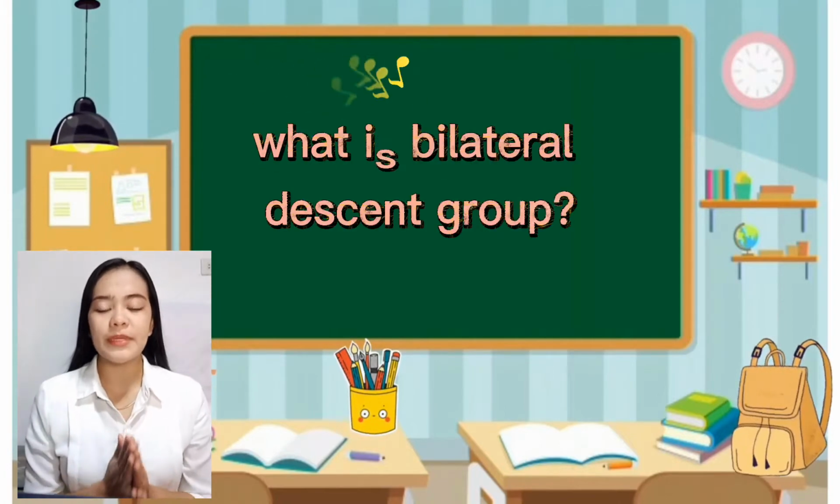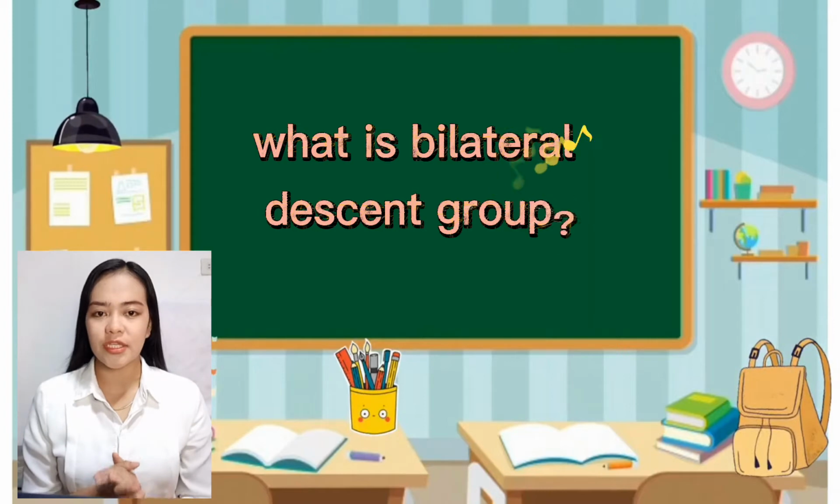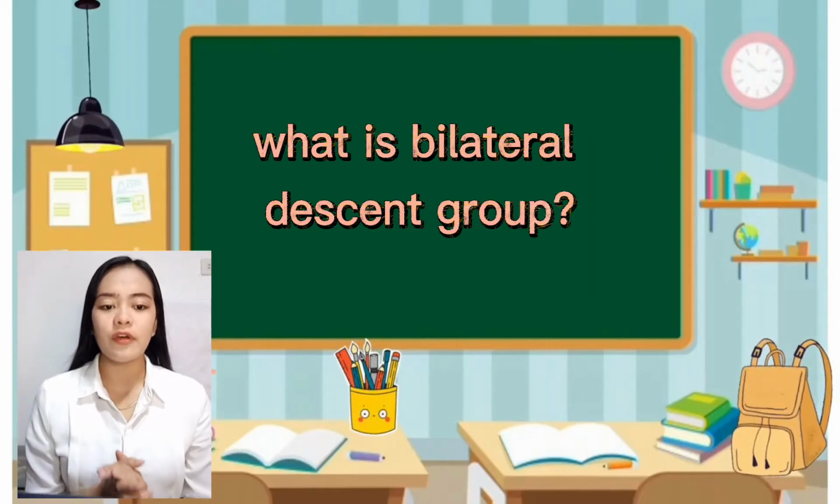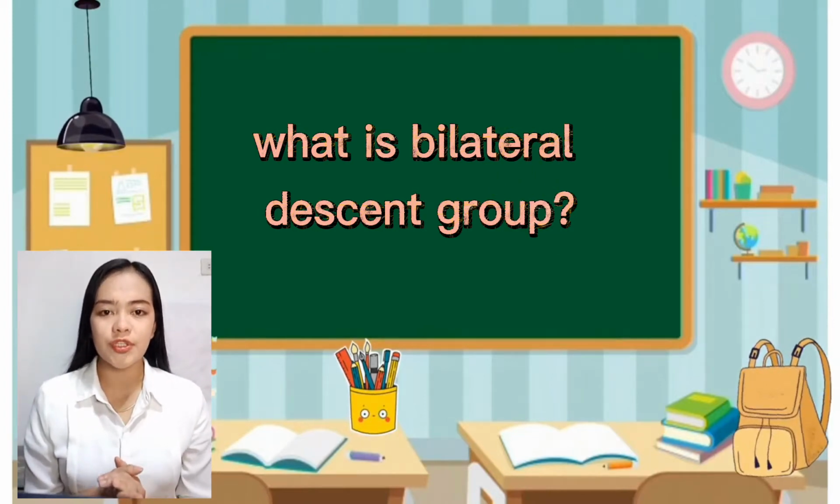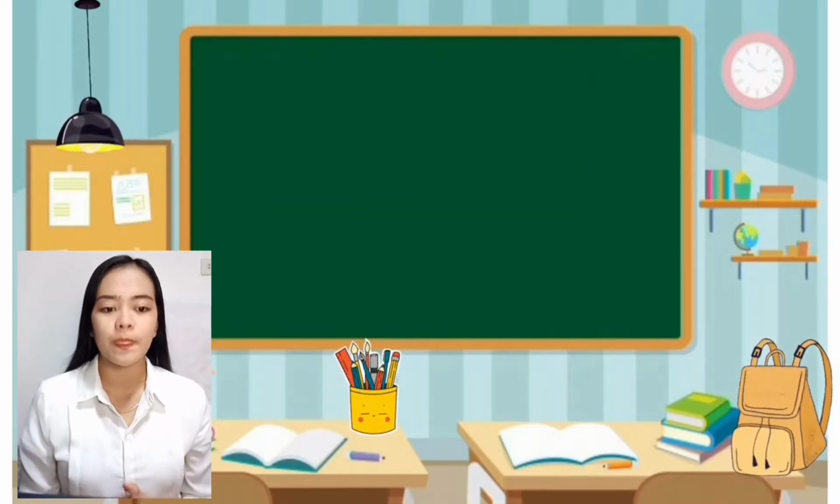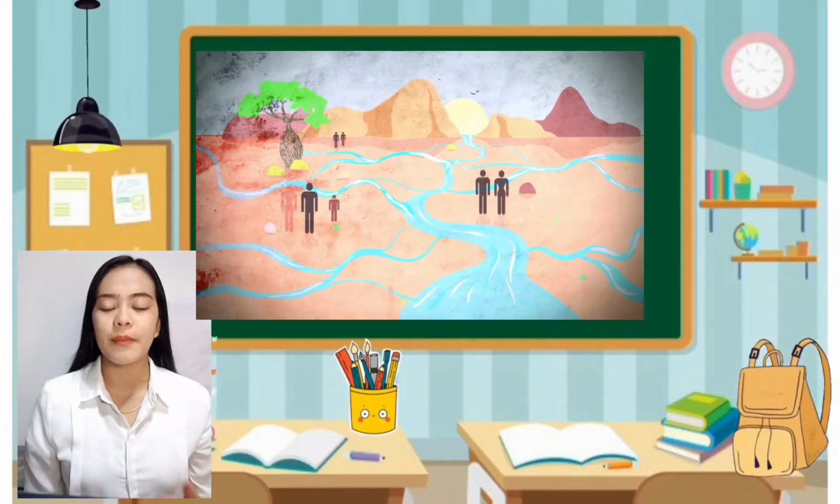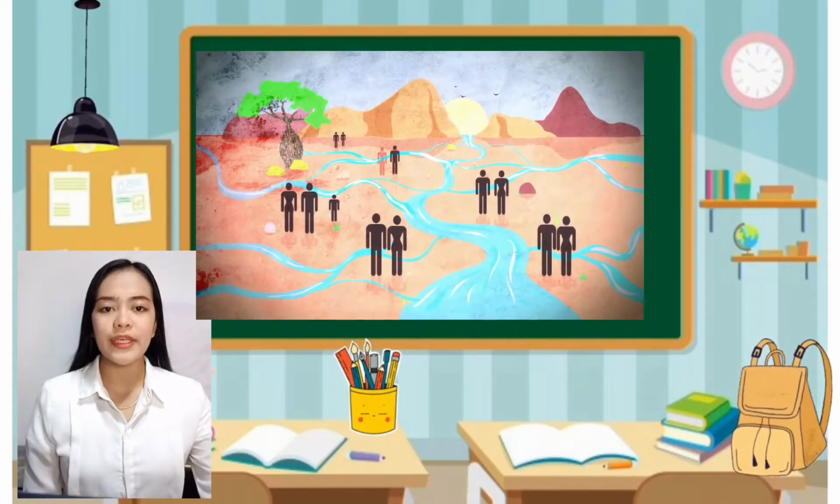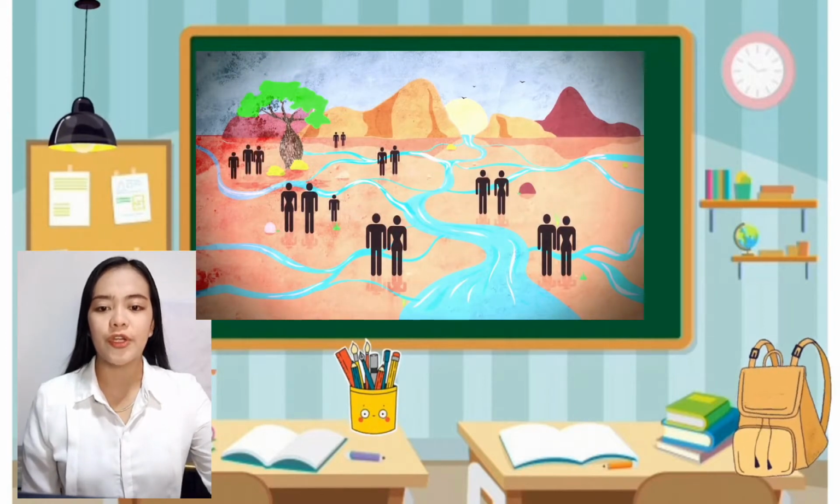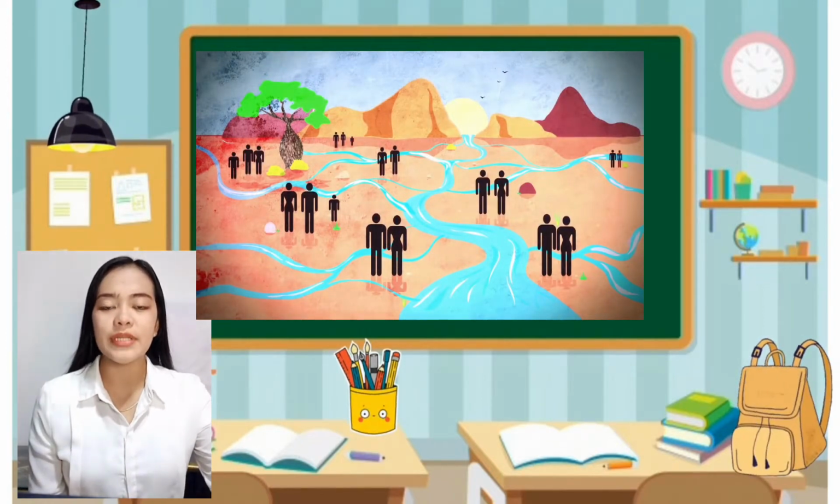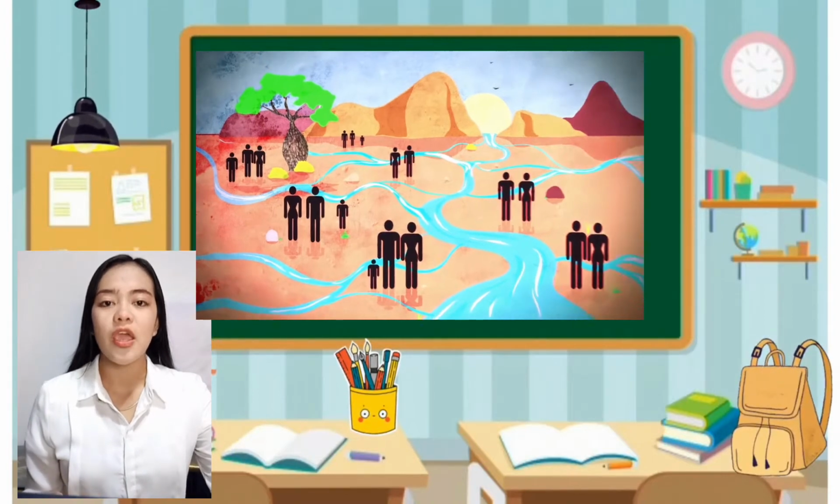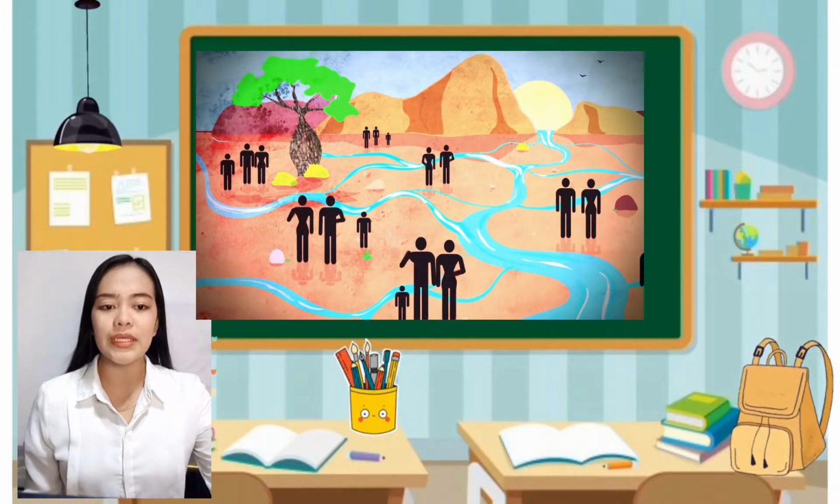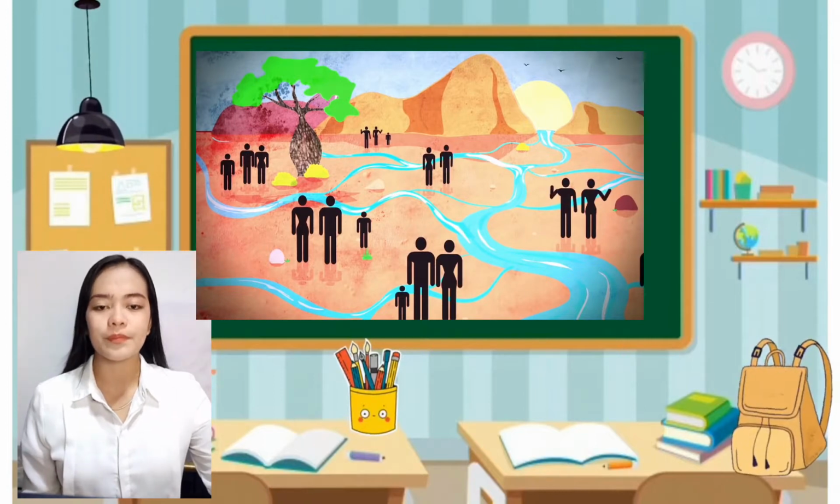Next, we will define what bilateral descent groups are. It is a form based on common ancestry or an identified founder. Also, it ties to the person's biological family of both his or her mother and father. Bilateral forms reflect both structural and functional differences when compared to unilineal descent systems.